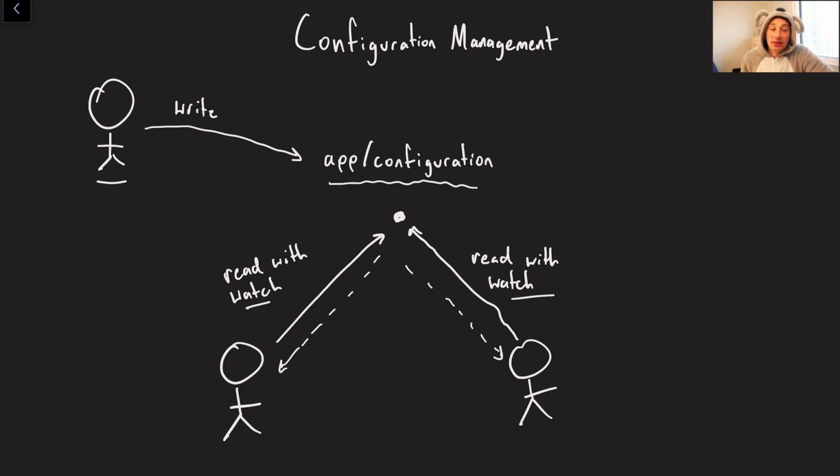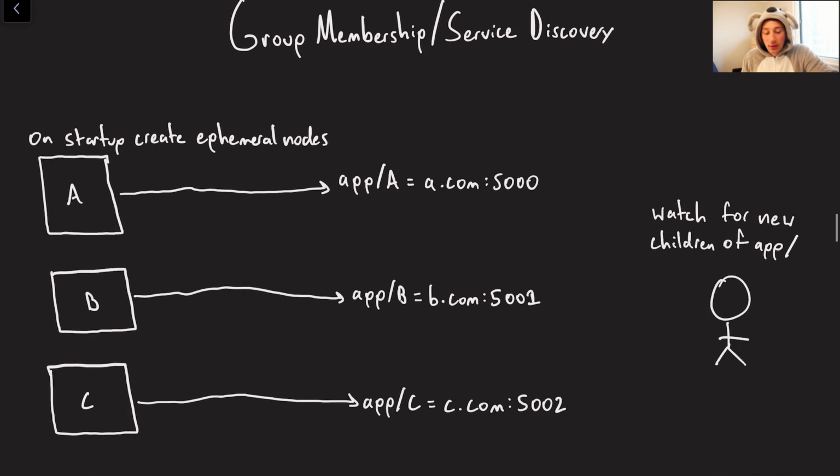Now, of course, note that, again, this is eventually consistent. There's no way for you to guarantee that you're making a read of this configuration with its most up-to-date state the moment after the client writes it. But for something like configuration, a lot of the time it doesn't matter. Even if you're hitting the wrong server now, you're going to have timeouts for a couple of seconds, you're going to get your watch, and then you're going to be good to go. So a lot of the times it's not a huge deal, and I guess the operating philosophy here was that Chubby was a little bit over the top in that sense, and if you do really need such strong consistency guarantees, you can still build them with ZooKeeper.